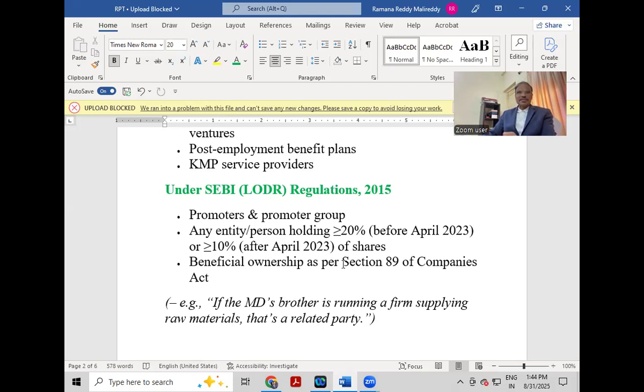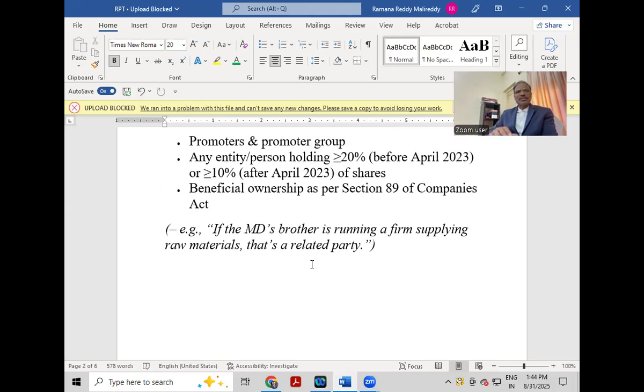So any entity or person holding 10% or more of the shares will become a related party. Beneficial ownership as per Section 89 of the Companies Act 2013 also makes a related party. Example, if the managing director's brother is running a firm supplying raw material, that is a related party.